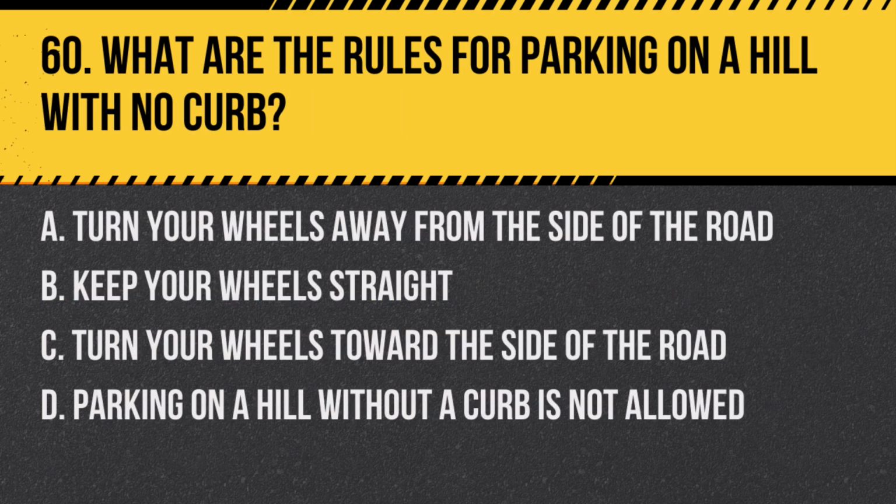Question 60. What are the rules for parking on a hill with no curb? A. Turn your wheels away from the side of the road. B. Keep your wheels straight. C. Turn your wheels toward the side of the road. D. Parking on a hill without a curb is not allowed.